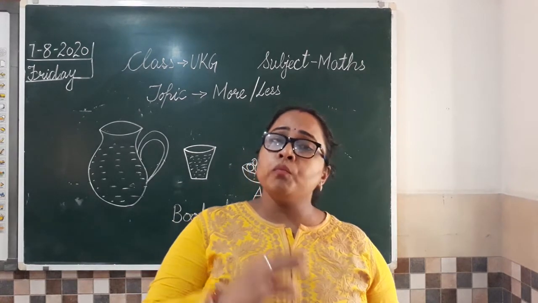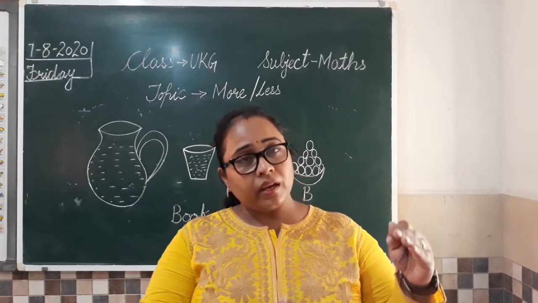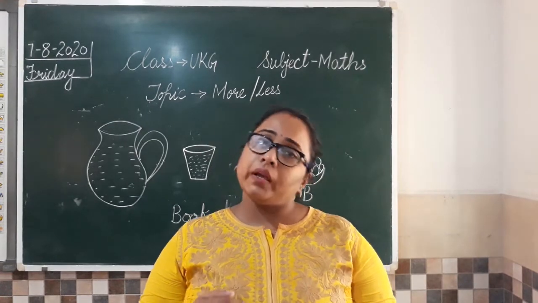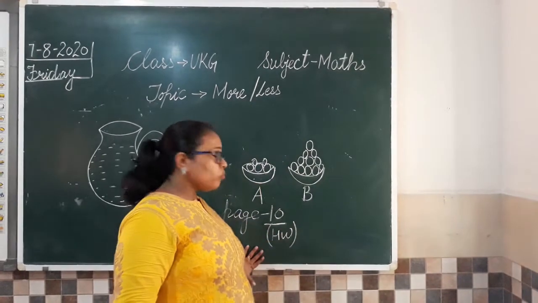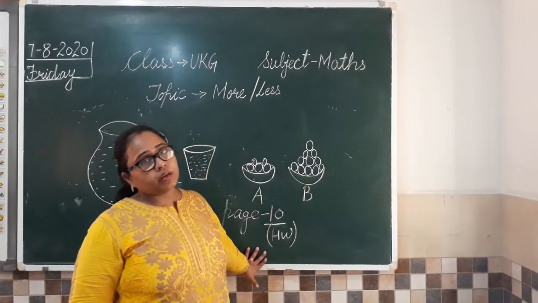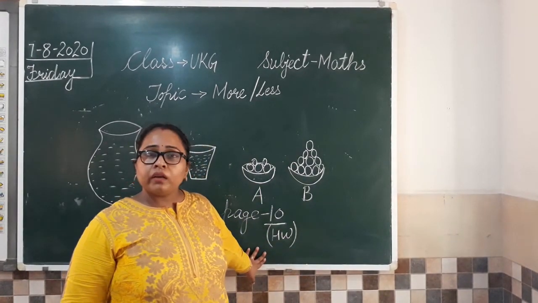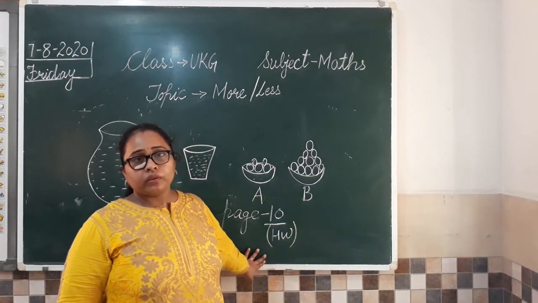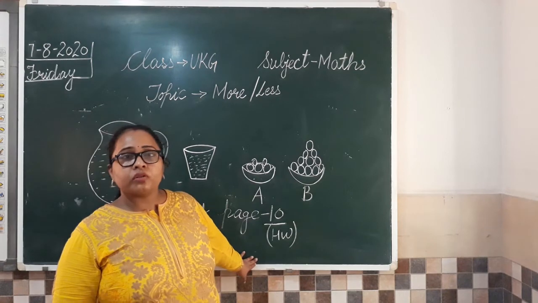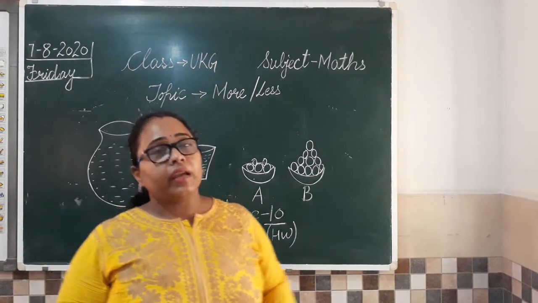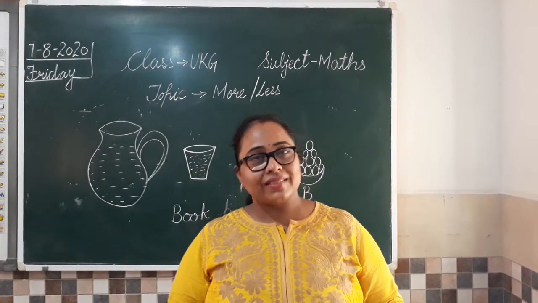You are going to write more जहाँ पे ज़्यादा है और less जहाँ पे कम है. Clear all? And after that, complete your homework, that is book page number 10. And how you have to do that? I have told you that also. Clear everyone? So complete your work and share your pictures with me. And after that, get ready for the next class. Clear all?